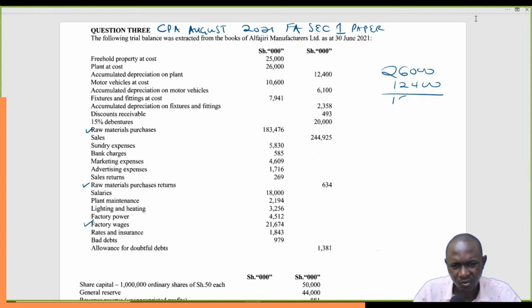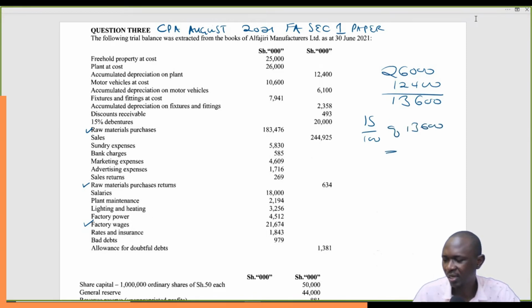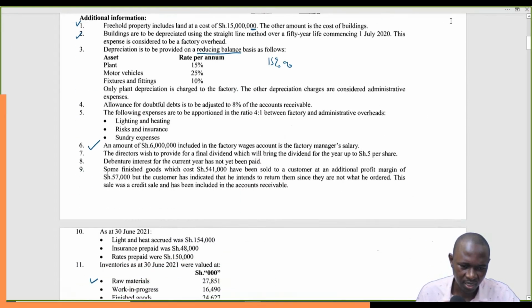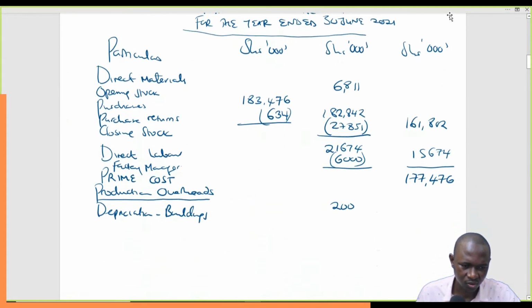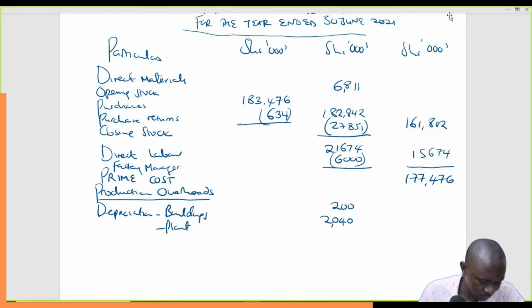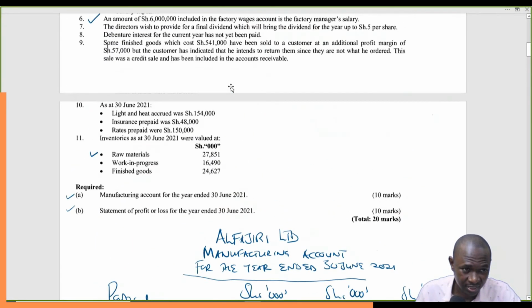So this leaves us with 13,600. So then we work 15% of 13,600. That is the depreciation on plant, and it is what we are going to charge: 0.15 times 13,600. This gives us 2040. So we'll come here and say depreciation on plant 2040, like that.